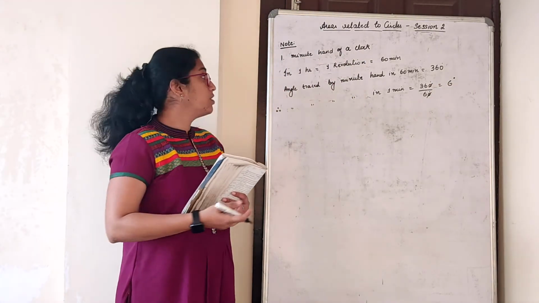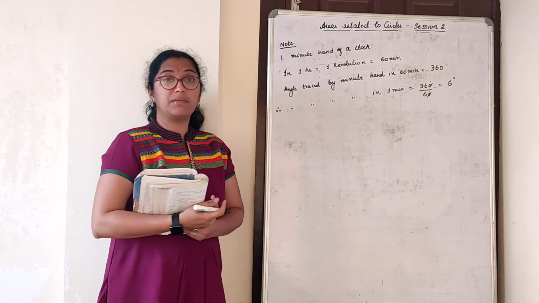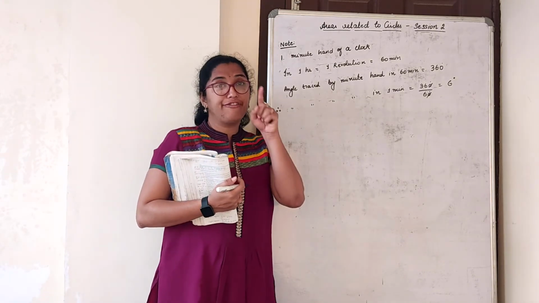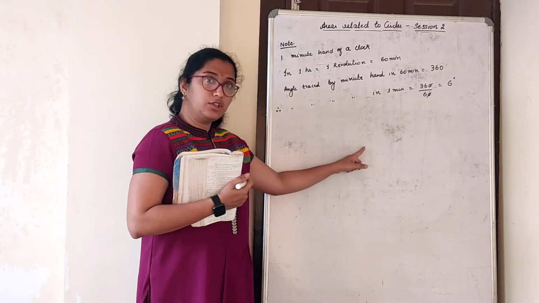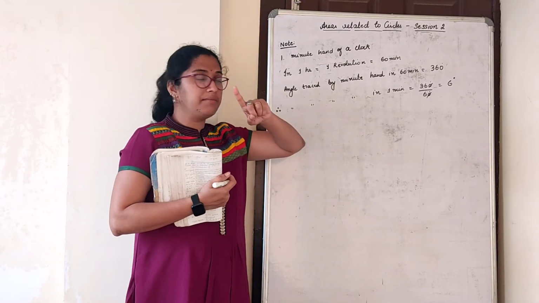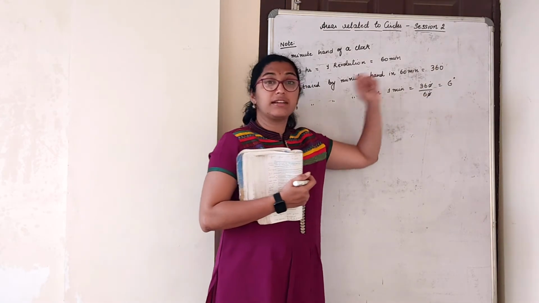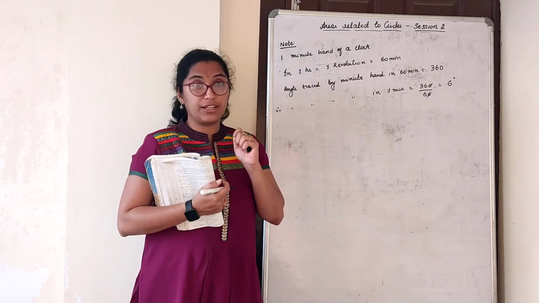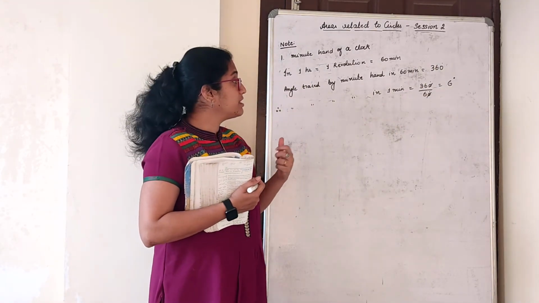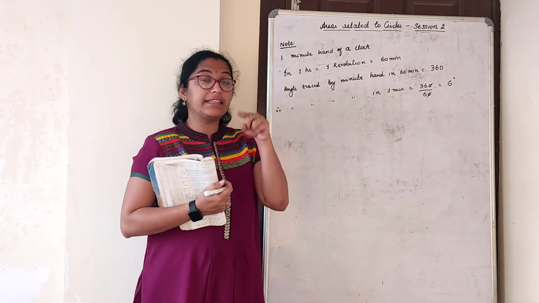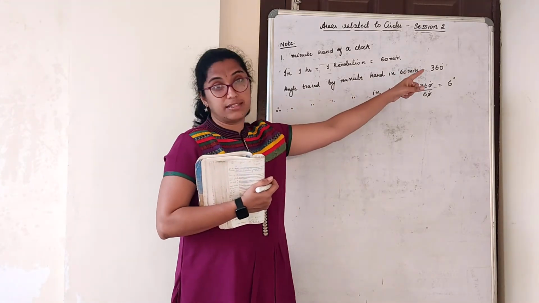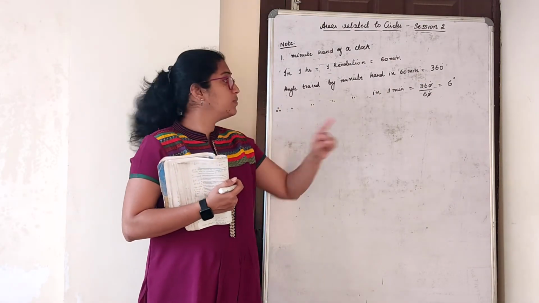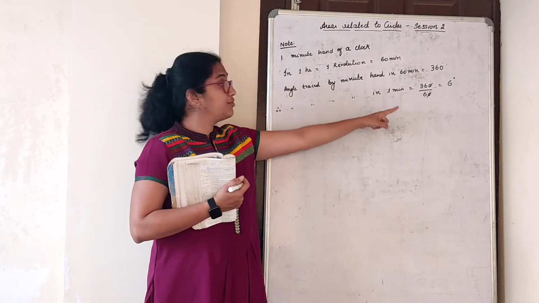If I ask you what is the angle traced by the minute hand from 5:10 to 5:11, simple, it's only 1 minute. What is the angle traced? 6 degrees. And what is the angle traced by the minute hand from 5:10 to 5:15? It is 5 minutes, right? 5 into 6, like that. So in 1 minute it will trace 6 degrees.